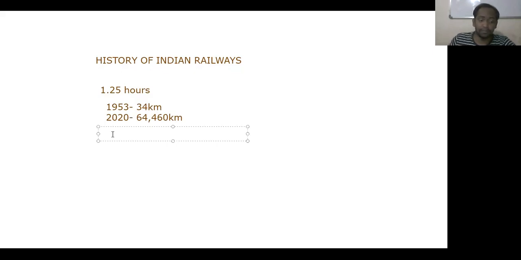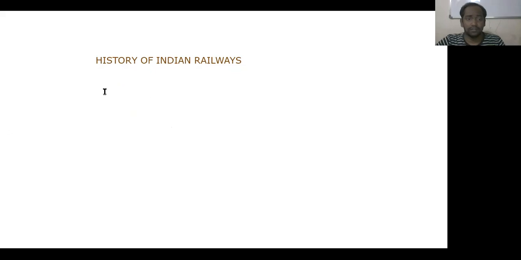Okay, now the first proposal of railways, it means railway construction in India, was taken up by the British government in the years 1831 to 1833. During that period, the British government in India had an idea that in India also we need to develop railways, so that we can convey goods from one place to another place.